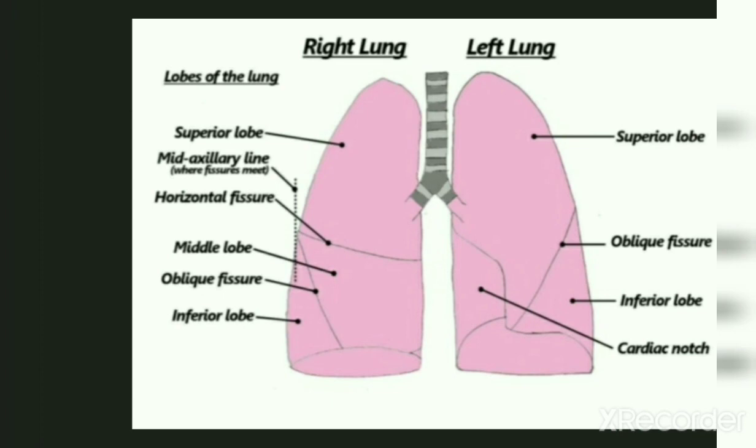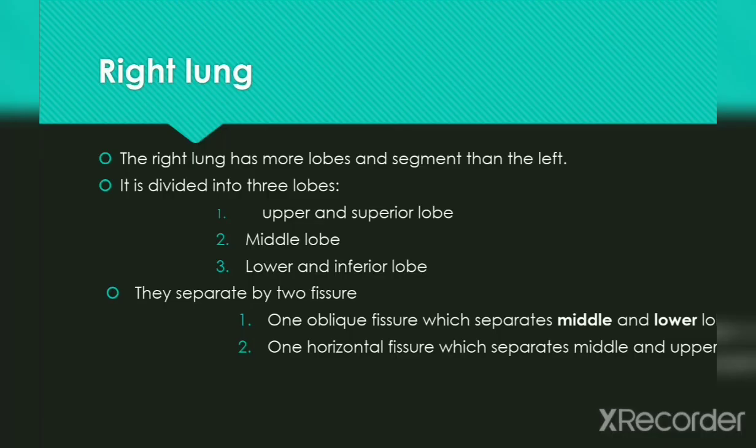So mostly we can say that the lungs are divided into the right lung and left lung. Let's see the anatomy of the right lung. The right lung has more lobes than the left lung. It is divided into three lobes: upper or superior lobe, then middle lobe, and then lower or inferior lobe. They are separated by two fissures: one oblique fissure which separates the middle and lower lobe, and second the horizontal fissure which separates the middle and upper lobe.